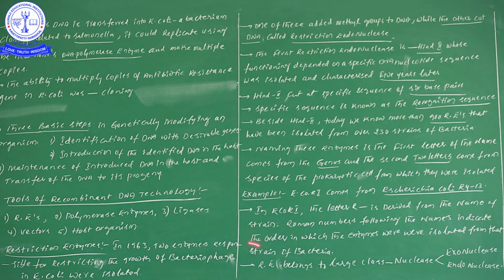The specific recognition sequence of EcoRI is GAATTC. In the next class I will give you that information. Now here, you see restriction enzymes.